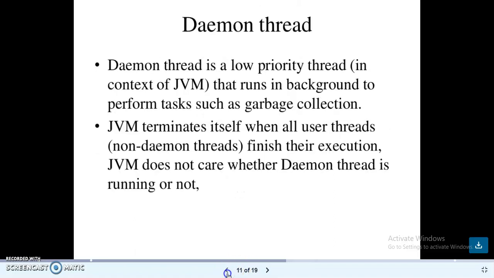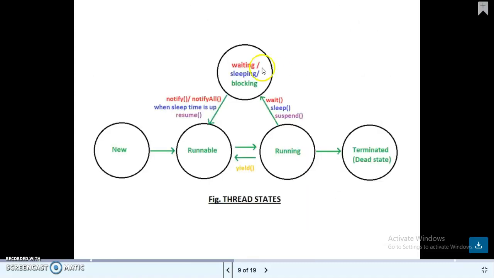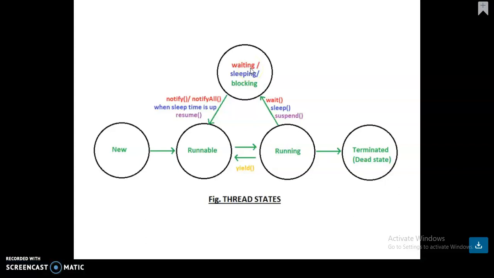Before that I am going to tell you one more thing here. The blocked state is missing here. A thread can enter the blocked state when one of the following conditions occurs. In this picture you can see there is blocking, sleeping or waiting. When the sleep method is called, or the suspend method is called, or the wait method is called, a thread can enter the blocked state.